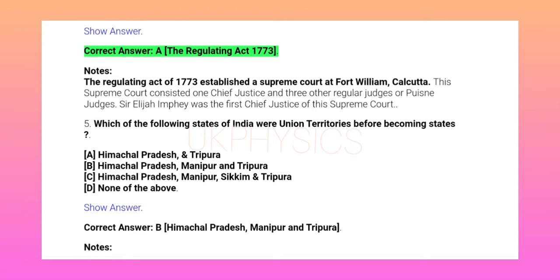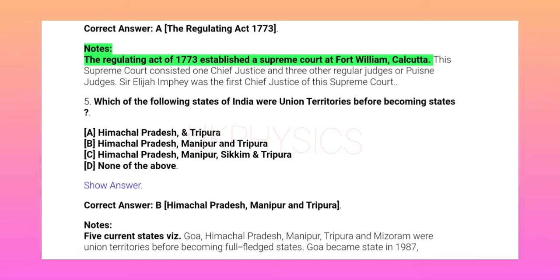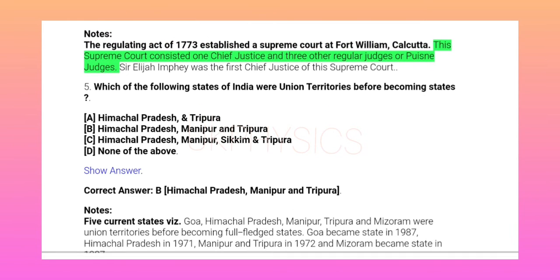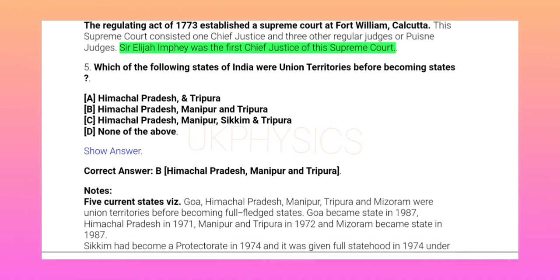The Regulating Act 1773. Notes: the Regulating Act of 1773 established a Supreme Court at Fort William, Calcutta. This Supreme Court consisted of one Chief Justice and 3 other regular judges or Queen's judges. Sir Elijah Impey was the first Chief Justice of this Supreme Court.